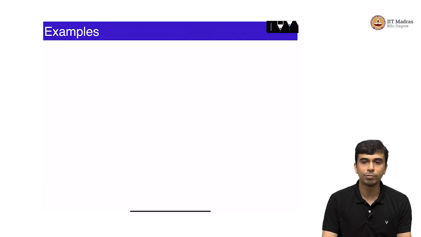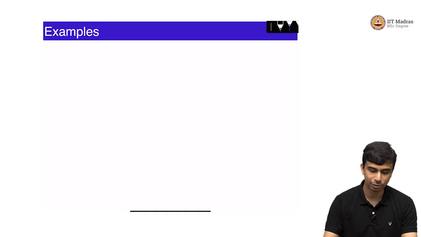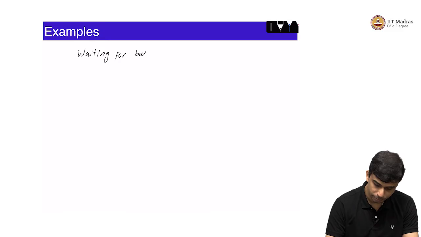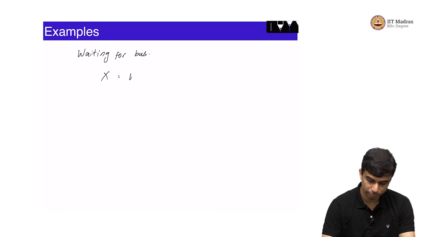Now you could compute the density function of this random variable, that is the waiting time, and directly do it. But in this case, instead of computing directly the density function of x, it is actually easier to compute the density function given an event. Right? Let us consider the waiting for bus experiment. Let us now define x as the amount of waiting time.